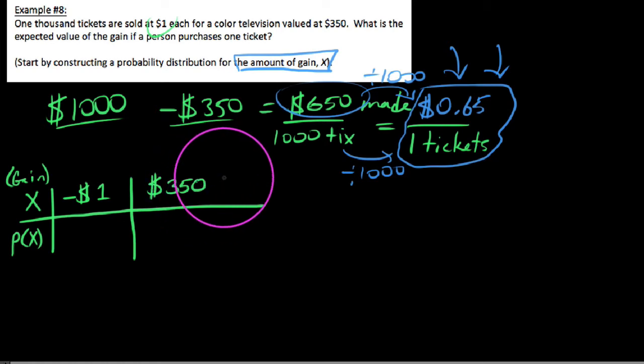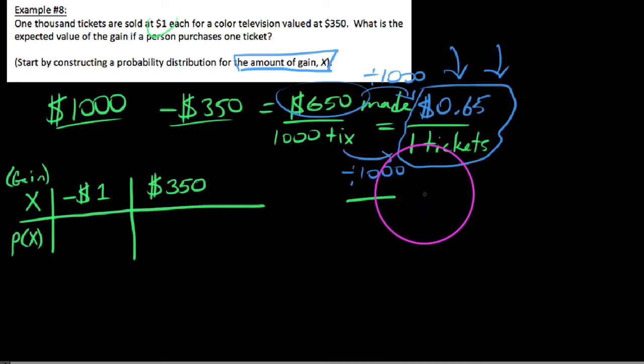Now, there are actually videos that you're going to find on YouTube, and there's nothing wrong with these videos. There's different intuitive approaches to these things. But you might be thinking to yourself, well, actually, you didn't gain $350 because you actually bet $1 and you never got that dollar back. So technically, you only gained $349. But we're going to take a different tack at approaching this one, and it's a little bit easier to deal with, okay? So we say, well, I think these are the only two possibilities. I could either lose my dollar or I could win the television that is worth, in terms of value, $350. So now what we want to do is calculate the probabilities for these.